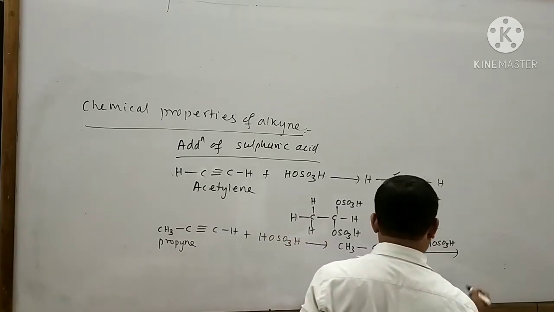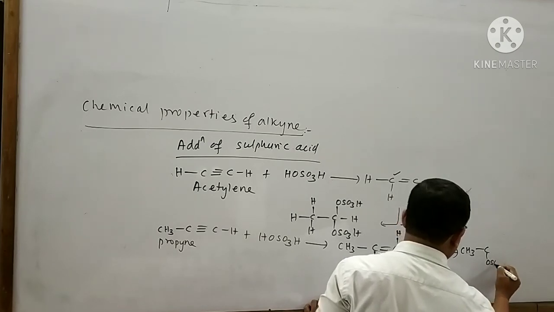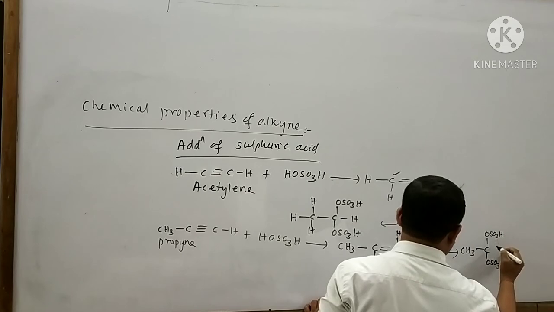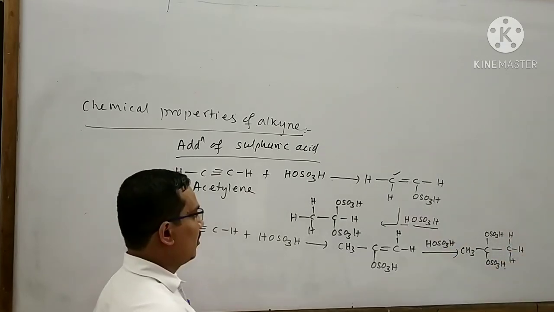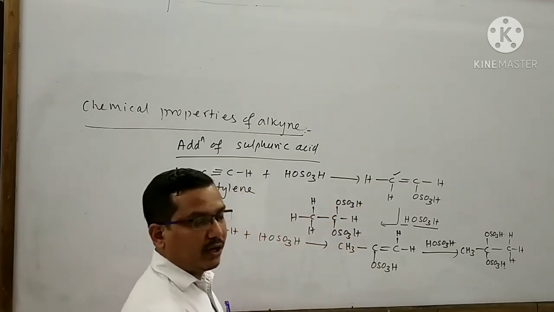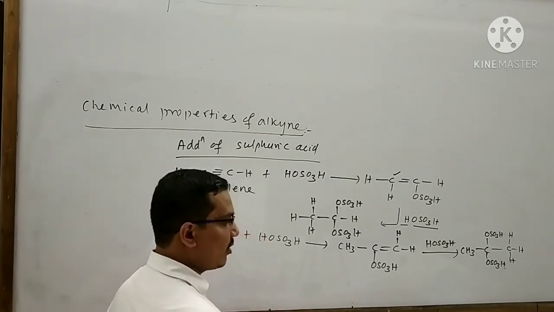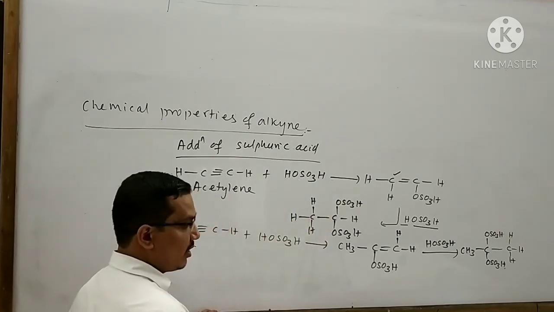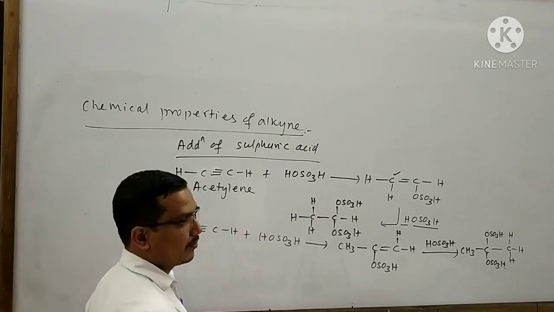So I can write the product like this: CH3-C(OSO3H)(OSO3H)-CH3. For this reaction, I can write a statement like this: 2 molecules of sulfuric acid add to an alkyne molecule at room temperature to give a dihydrogen sulfate derivative of alkane in 2 steps.